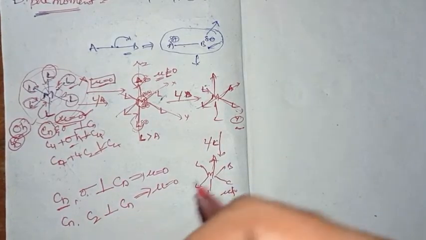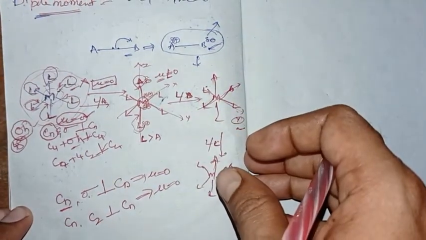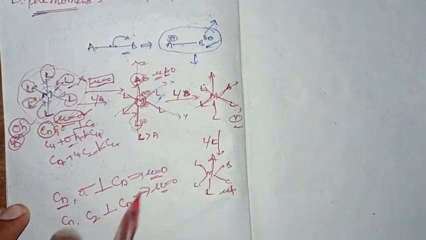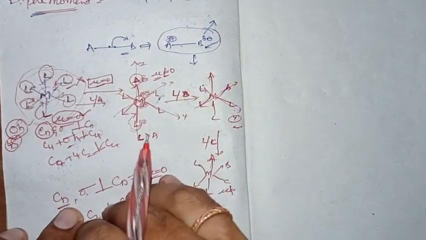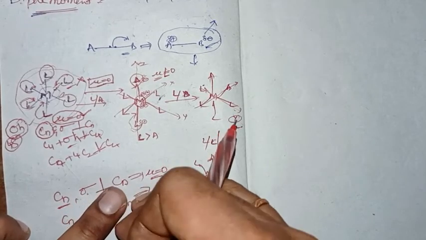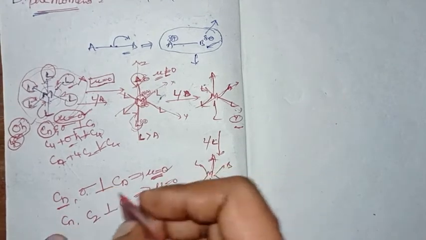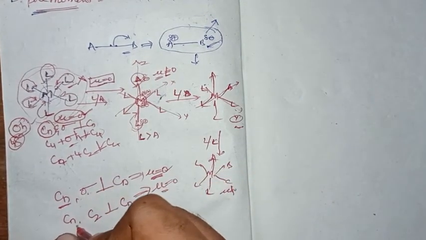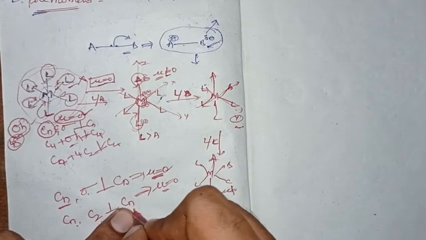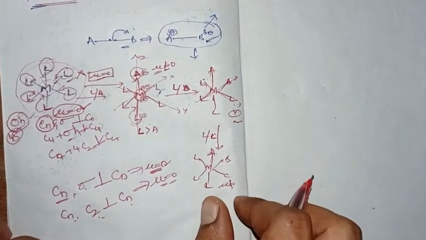So, for a molecule to have the dipole moment, not magnetic moment, the molecule possessing a rotational axis and a plane perpendicular to the rotational axis will have dipole moment 0, and even a molecule having a rotational axis and two-fold rotational axes perpendicular to it will have dipole moment 0.